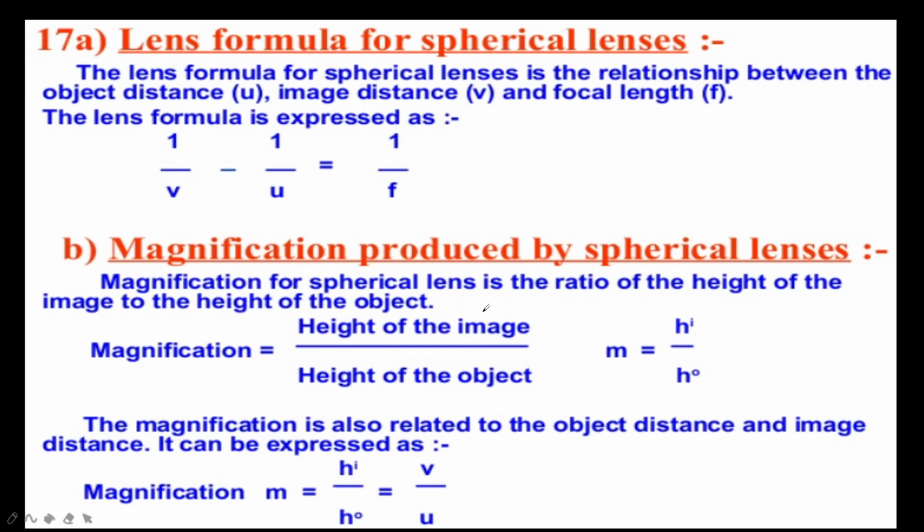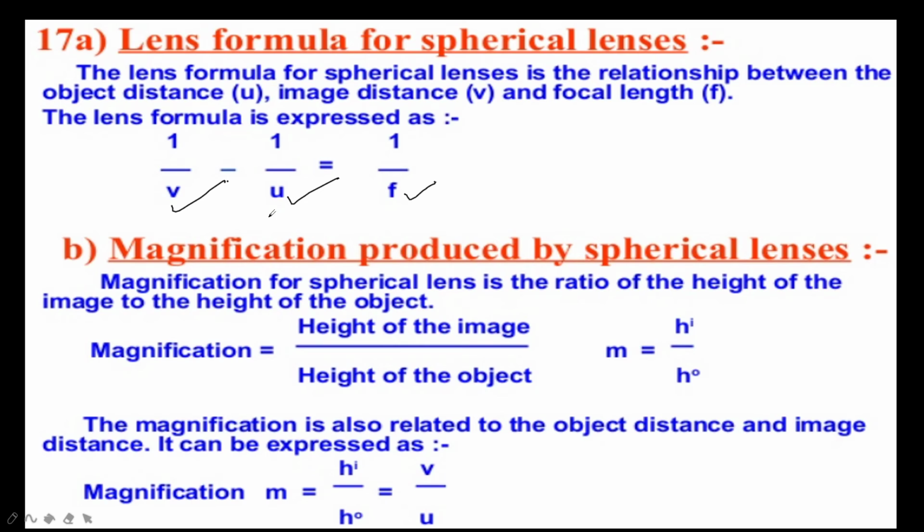Next, just like how we got the mirror formula, in the same way, to get the accurate result of where the object is placed and where the image is formed, we need accurate measurement. We need a formula. Here f is the focal length, u is the object distance, and v is the image distance.